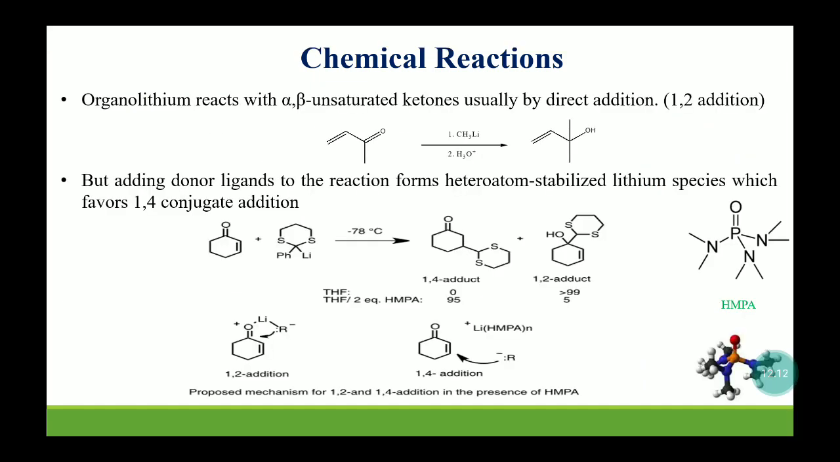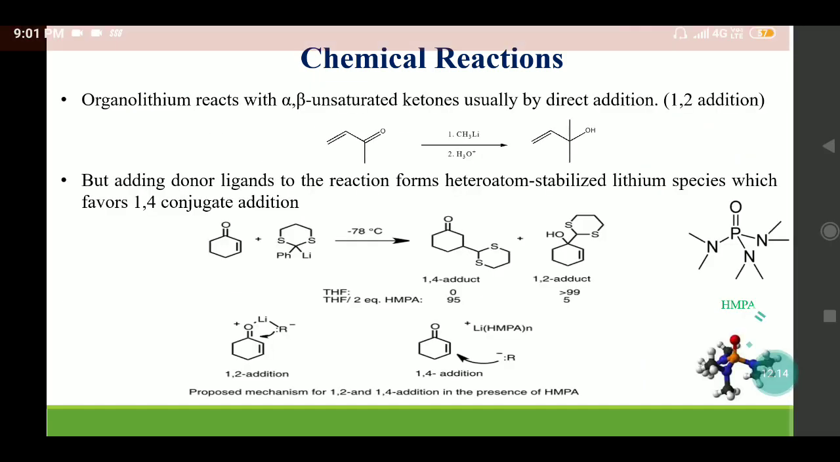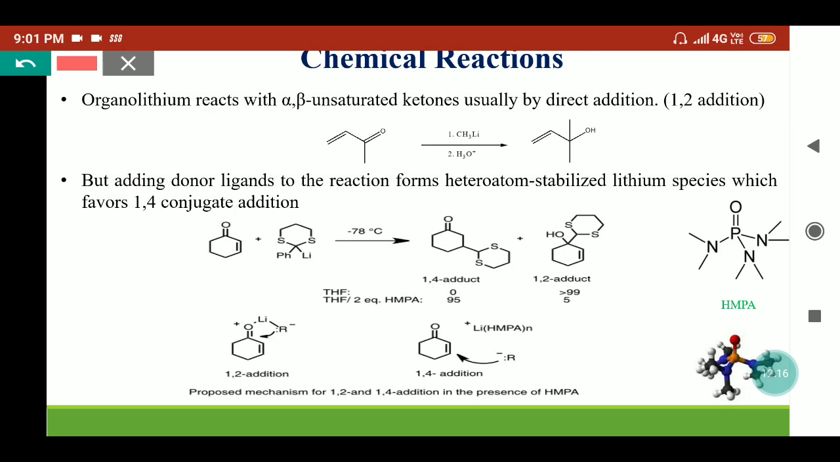Organolithium reagents can react with alpha beta unsaturated ketones, and usually they add in a direct addition reaction. That means they add on the carbonyl carbon, keeping the alkene or olefinic group intact. Here, if we take the alpha beta unsaturated molecule with methyl lithium, CH3 will go to this carbon and O negative will form. On further hydrolysis, it will provide the alcohol.